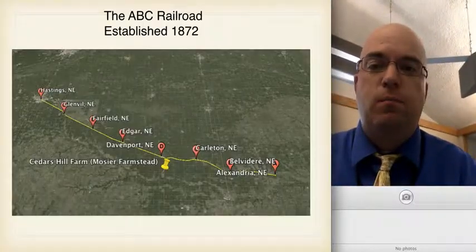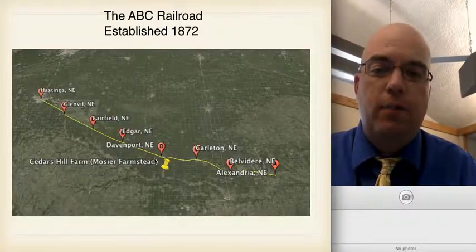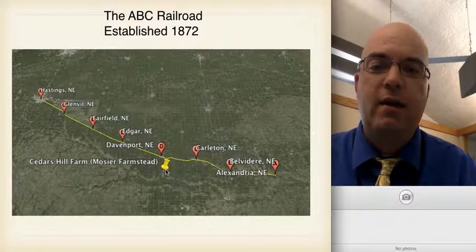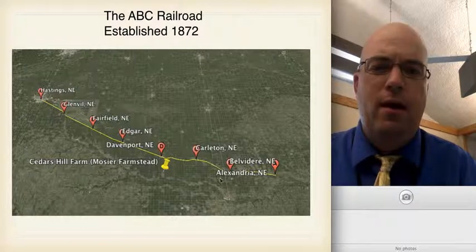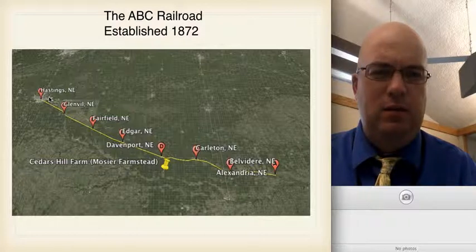If we look here at this map, the little town where I grew up, Davenport, Nebraska, here's where my farm family grew up on the farmstead. And it's called the ABC Railroad Line. It started here at Alexandria, Nebraska, and it went all the way to Hastings, Nebraska. I want you to look here and think a little bit about, why do you think they called it the ABC Railroad?